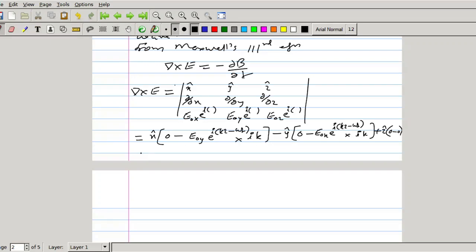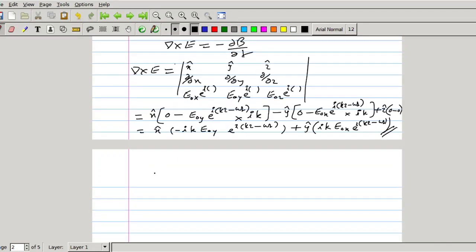So here we are having x cap into minus ik E0y e raised to i(kz minus omega t). Then minus minus plus, so plus y cap into ik E0x e raised to i(kz minus omega t). Then plus z cap into 0. So this is del cross E.